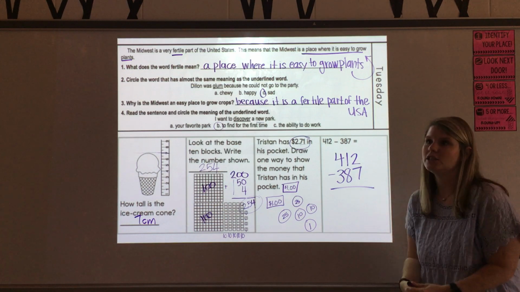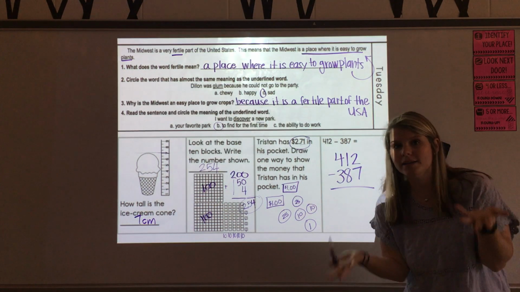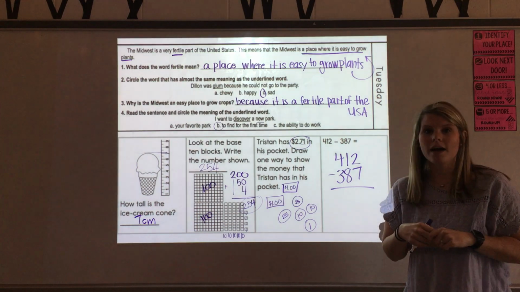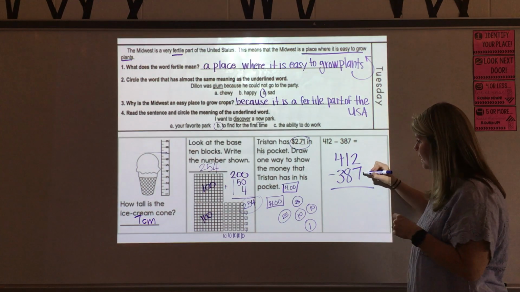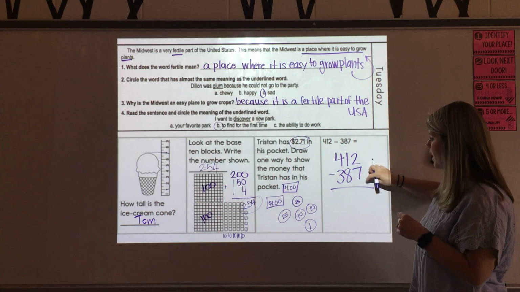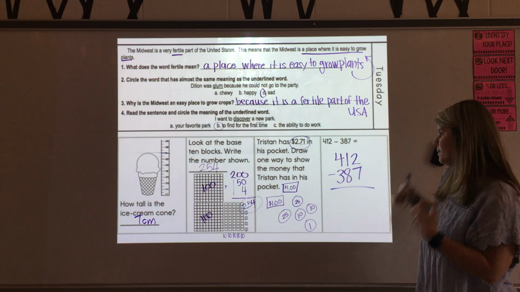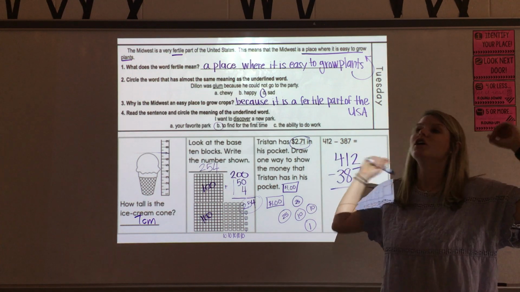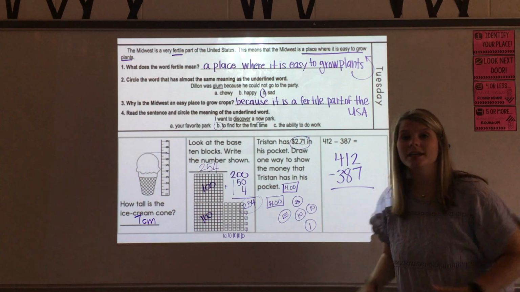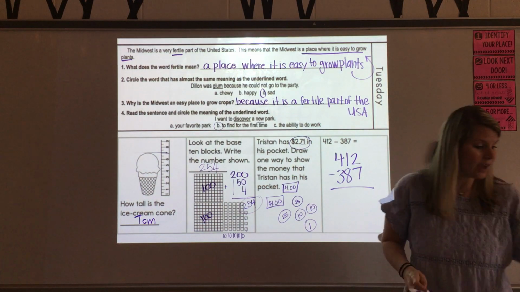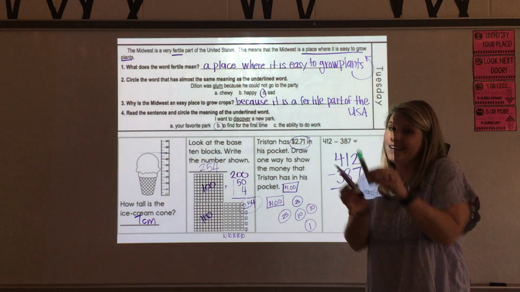Now, if you were in my class right now, I would ask you, what's 2 minus 7? And if you put 5, no, no, no. You cannot do 7 minus 2. You have to do top number minus the bottom number. And my friends would say, you can't do that. You can't do 2 minus 7. If I only have 2 markers, I can't give you 7.